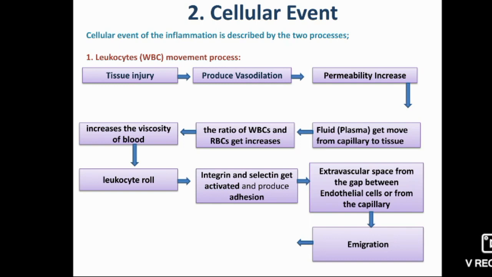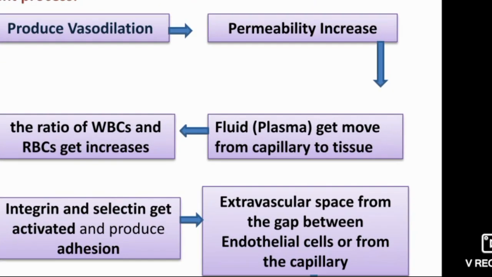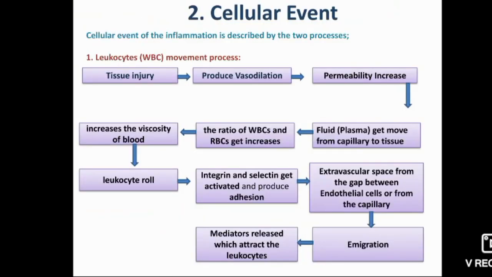In immigration, leukocytes get attracted toward the injured part because the injury releases several mediators known as chemotaxins. These chemotaxins are histamine, leukotrienes, platelet activating factor, prostaglandin, cytokines, etc. This attraction process of leukocytes toward the injury is known as the chemotaxis process.